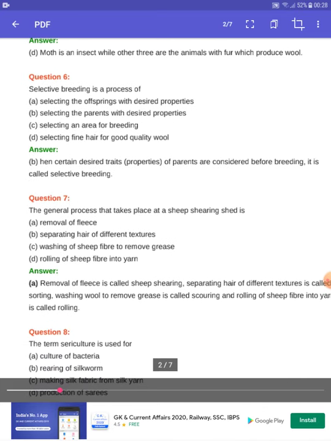The next question is: selective breeding is a process of? So selective breeding is actually the process in which we produce breeds with desirable qualities. That is called selective breeding. So options are selecting the offspring with desired property, selecting the parents with desired property, selecting the area for breeding, selecting the fine hair for good quality wool. So the correct option is selecting the parents with desired property. That is called selective breeding.